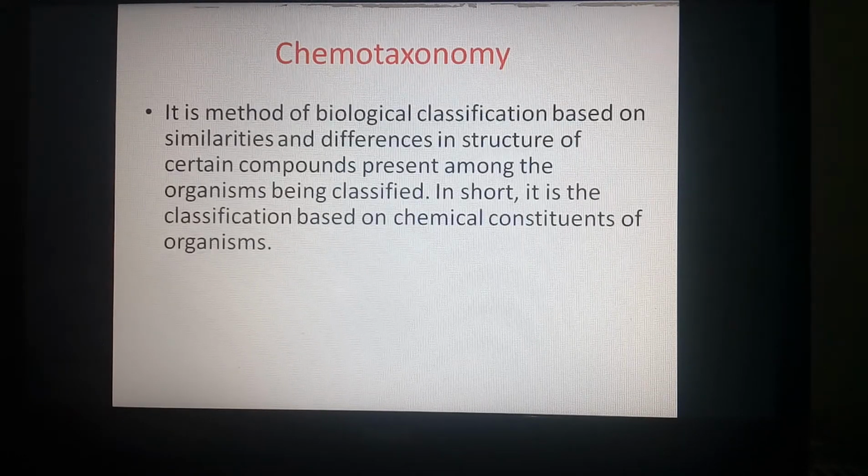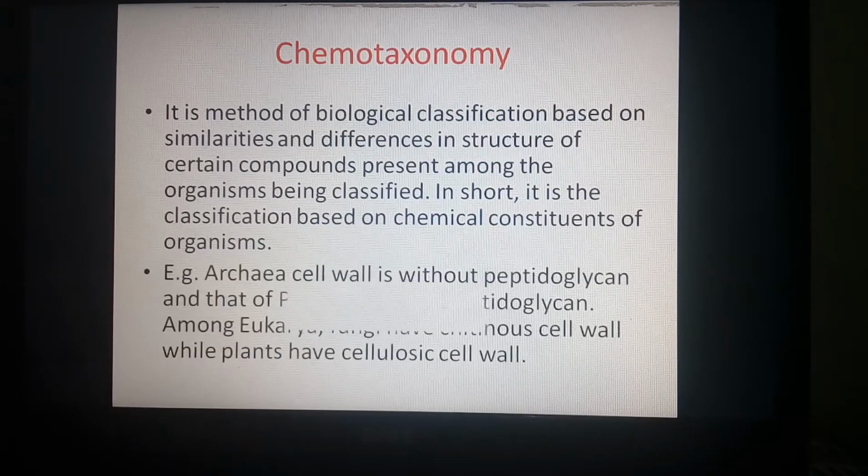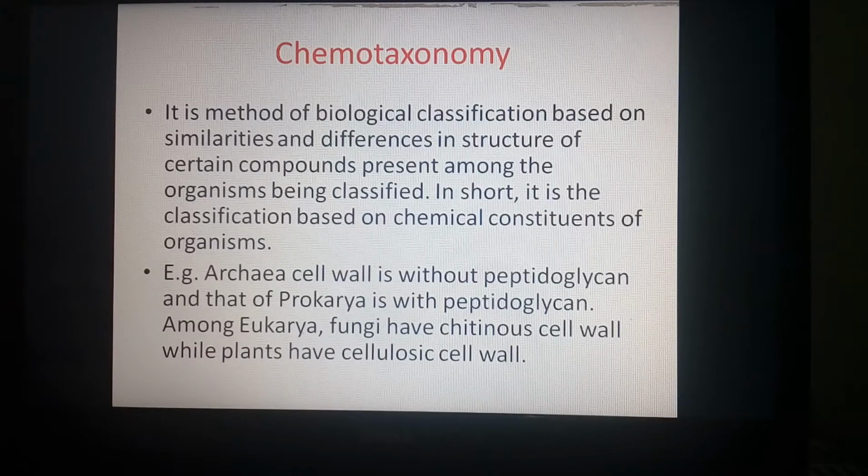In the case of chemotaxonomy, it is a method of biological classification based on similarities and differences in the structure of certain compounds present among the organisms being classified. In short, it is the classification based on chemical constituents of an organism, whether they show similar chemical components or not. Example: archaea cell wall is without peptidoglycan, and that of bacteria is with peptidoglycan.